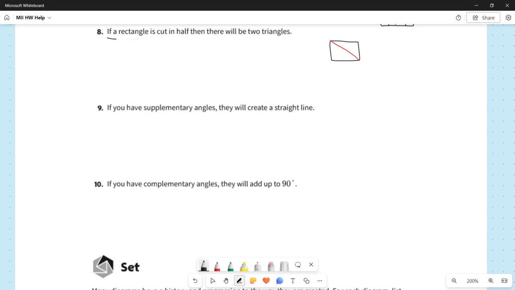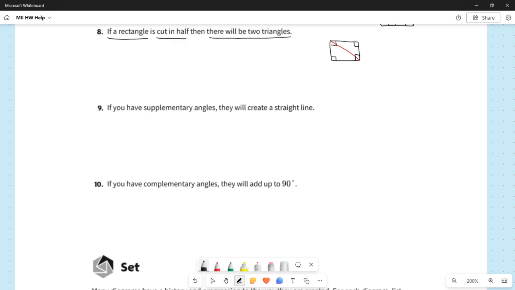So we'll say this is a rectangle, right angle, right angle, right angle, right angle. It is being cut in half, and there will be two triangles.